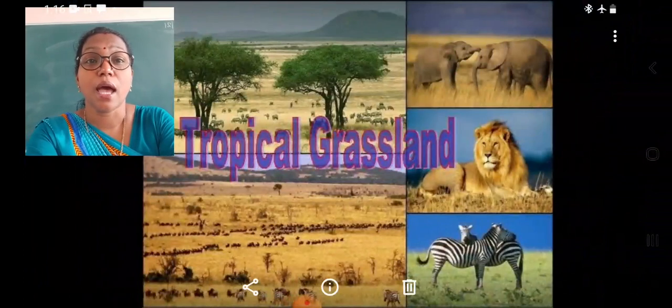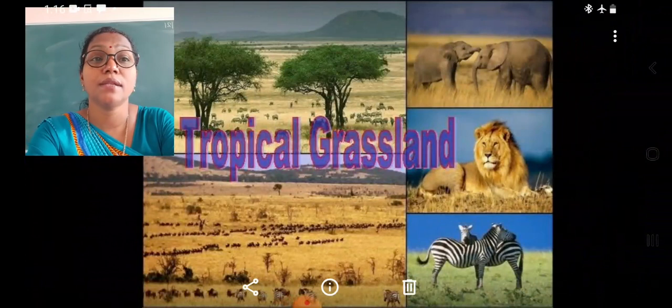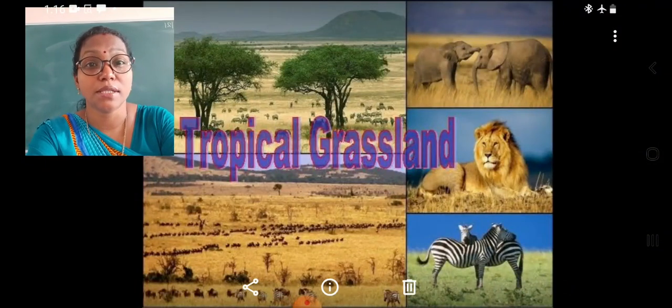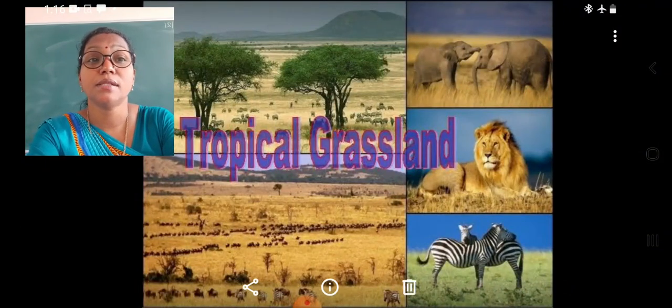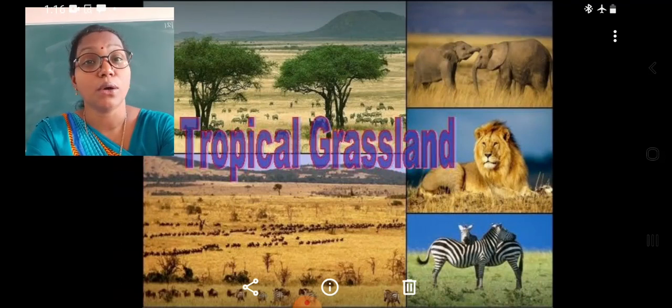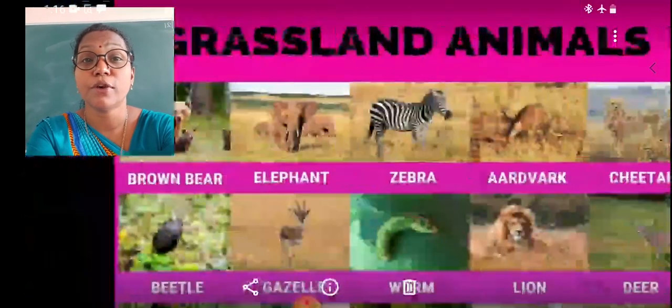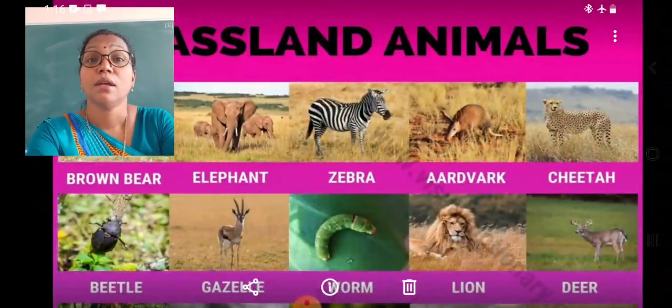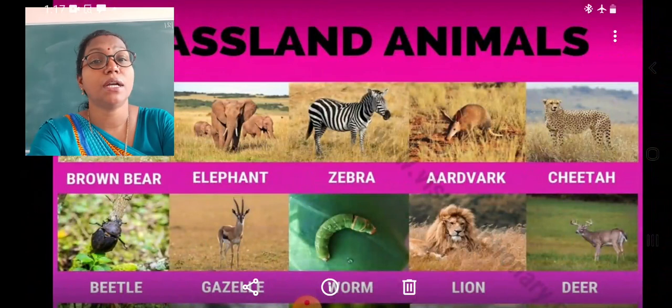Now students, among the animals found in the grasslands, in tropical grasslands the big animals such as giraffes, lions, elephants and zebras are found. Many types of gazelles, deer, leopards and panthers are also found in the grasslands in different parts of the world.